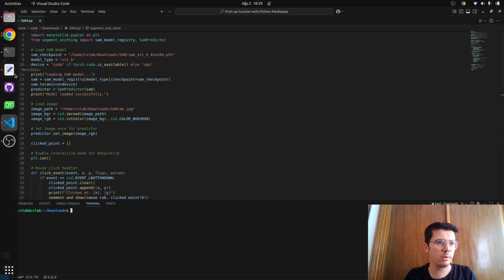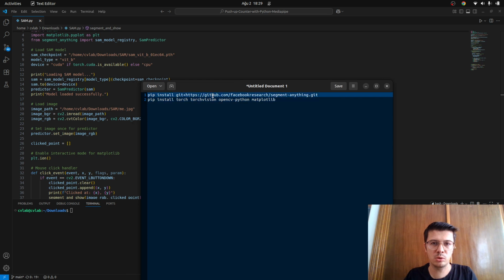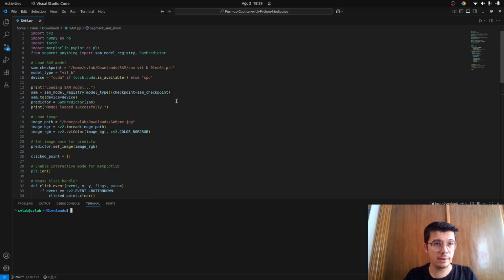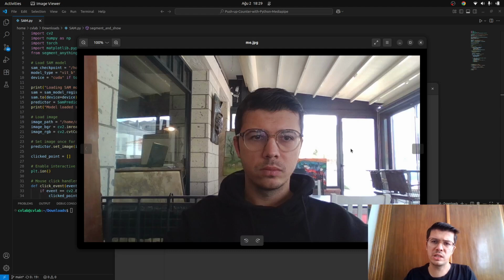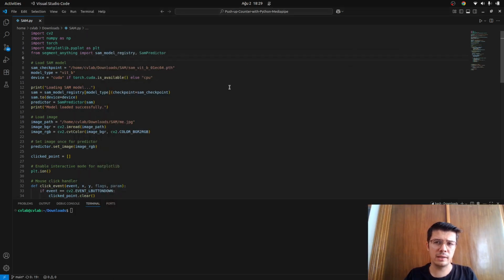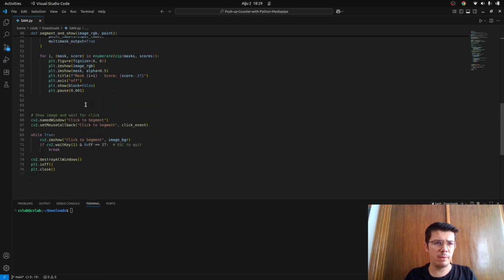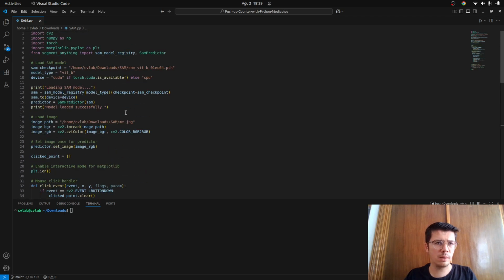I want to show you how it looks, and all you need to do is install the Segment Anything GitHub package, and you will need torch and torchvision, so you need to install them, and all is done. Matplotlib and OpenCV are just for visual things, and it's done. I already got these two models from the GitHub repository, and this is one of my images, so I want to use it for segmenting and show you the results. Maybe it's good to talk about the code a little bit.